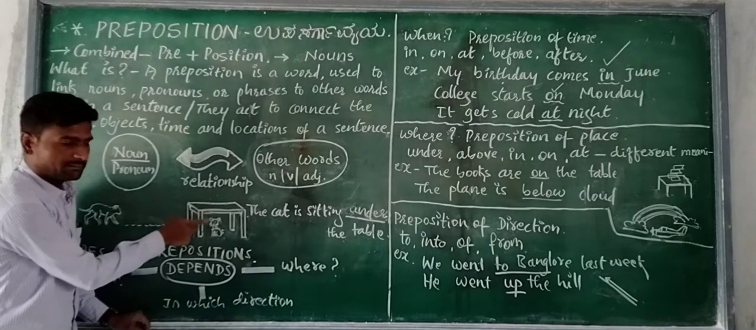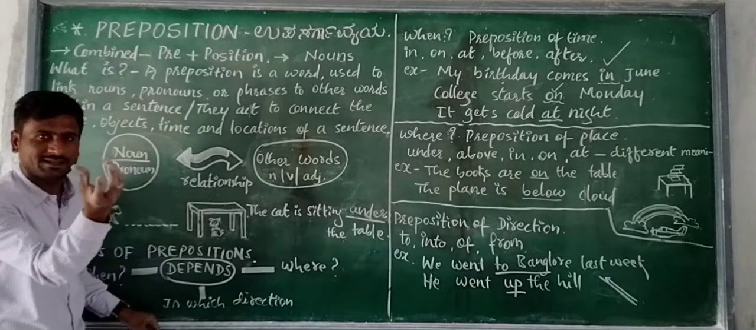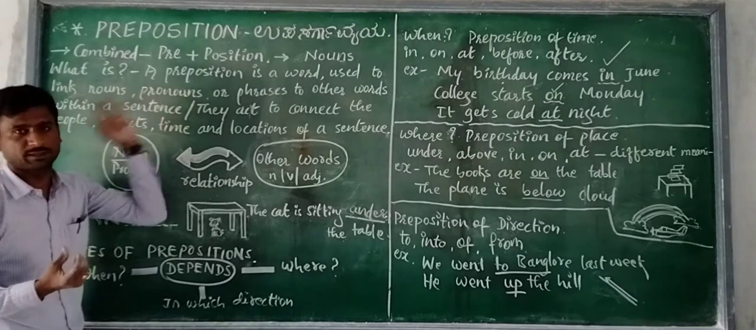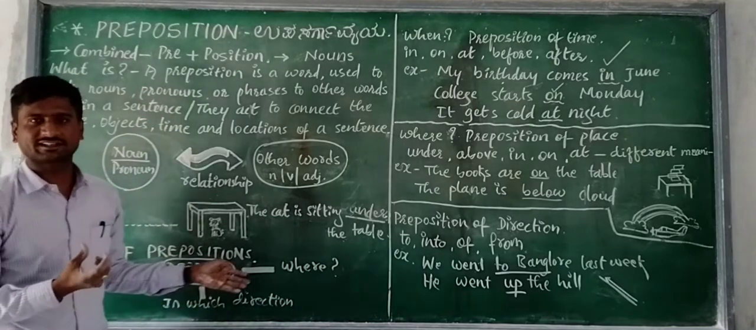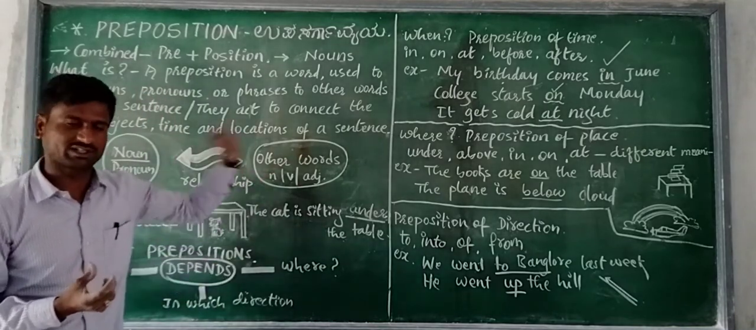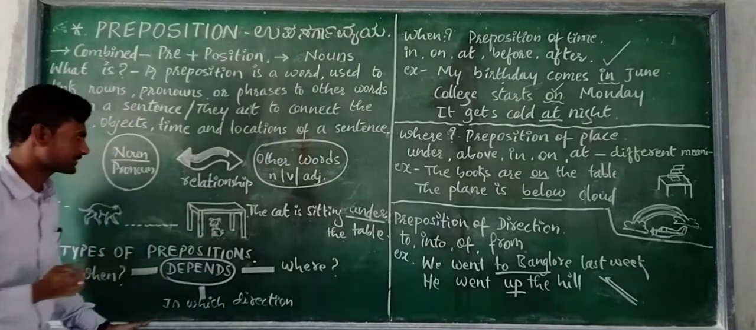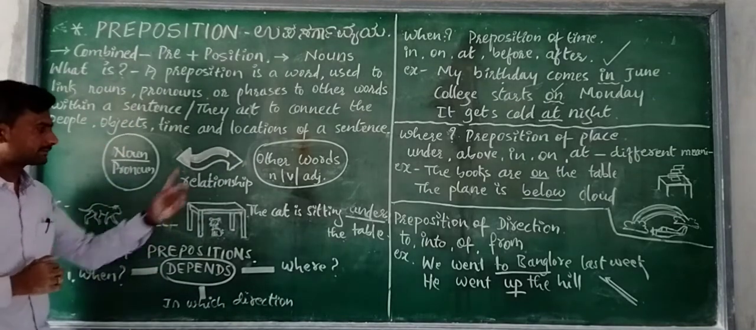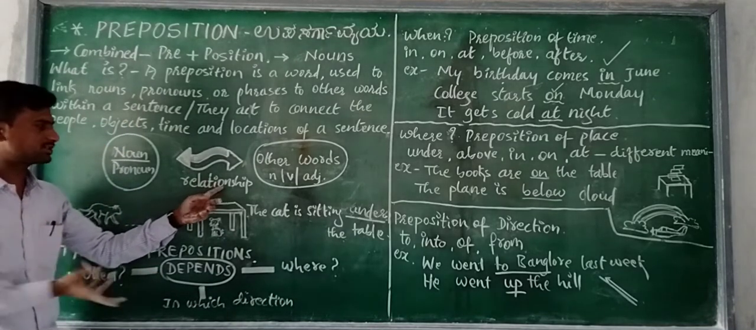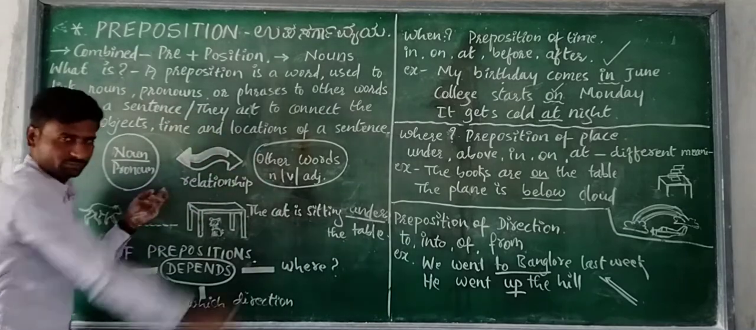ಇದು ಟೇಬಲ್ ಮತ್ತು ಕ್ಯಾಟ್ಗಳ ಮಧ್ಯದಲ್ಲಿರುವಂತಹ ಸಂಬಂಧವನ್ನು ತಿಳಿಸುವಂತಹ ಪದವೇ ಪ್ರಿಪೋಸಿಷನ್. Not only the cat and the table, but also many in-between nouns. Okay, same idea, students. That means it gives the beautiful relationship between two nouns or between two pronouns.